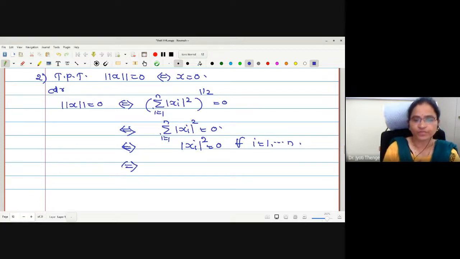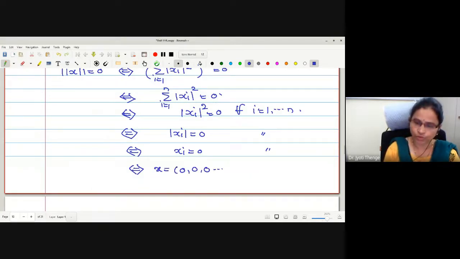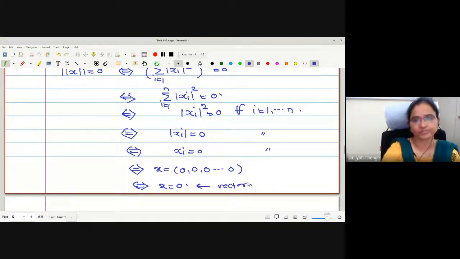If mod xi square is 0, can I write mod xi is 0? And hence, can I write xi is 0 for all i equals 1 to n? And if xi is equal to 0, what about the vector x? Is it 0, 0, 0? Or vector 0, 0, and so on? Therefore, this is a 0 vector. This is the vector, remember, not the scalar 0. Is it okay?